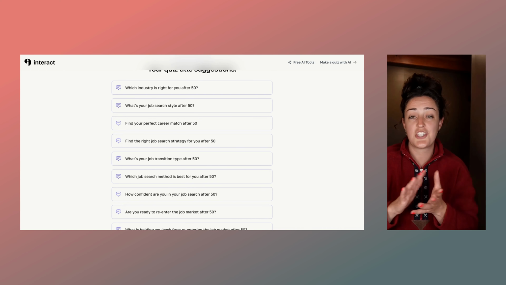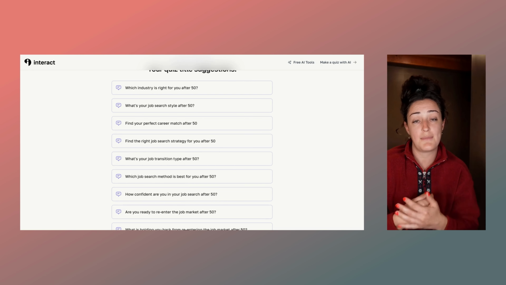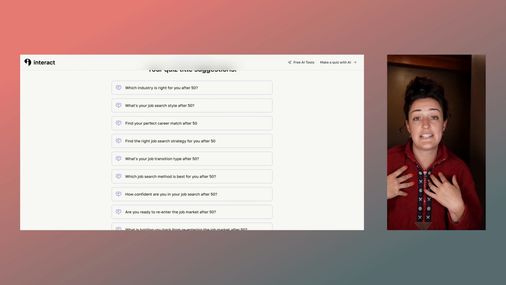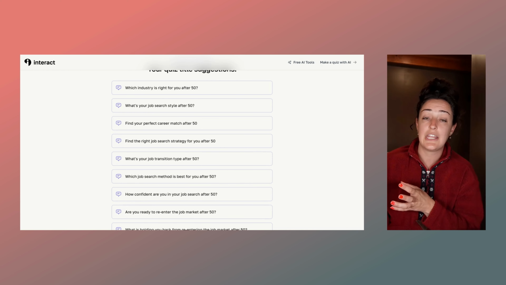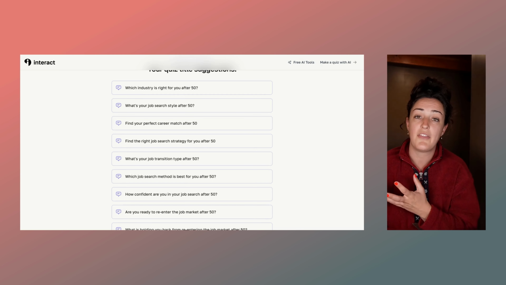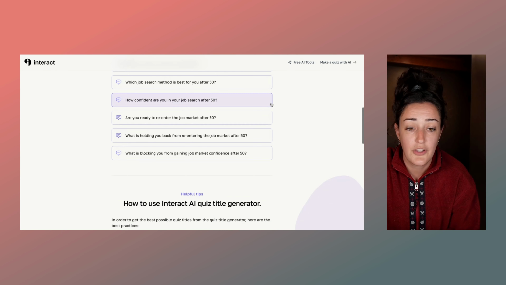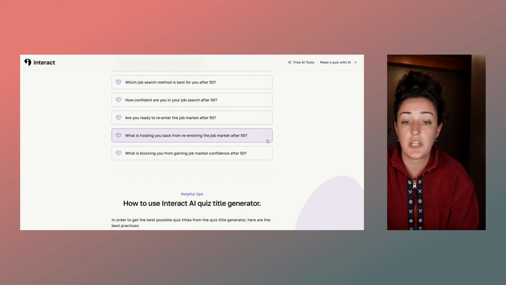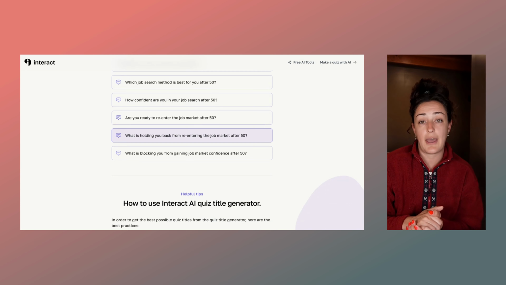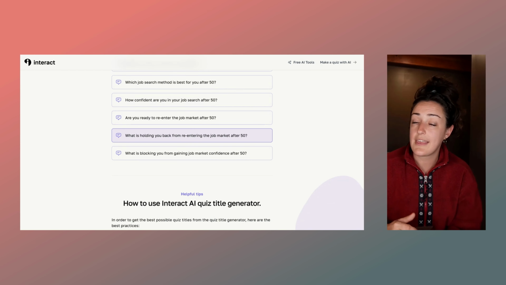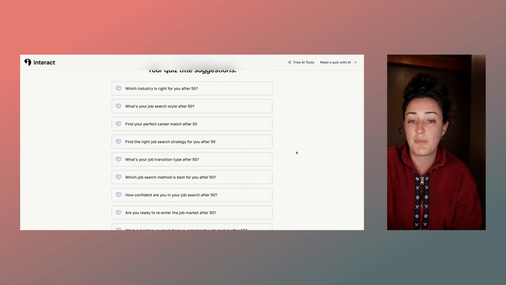So the quiz questions could ask what it is that they like to do, about their current skills, maybe jobs that they've held in the past, what it is that they're looking for in their life right now, and then it could pair them with a specific industry or a specific type of job that would be really matching or really beneficial to this person. Versus a quiz like what's holding you back from re-entering the job market might address specific fears that you have. Again, really think about who is your ideal customer and which of these quiz titles would be most helpful to them.